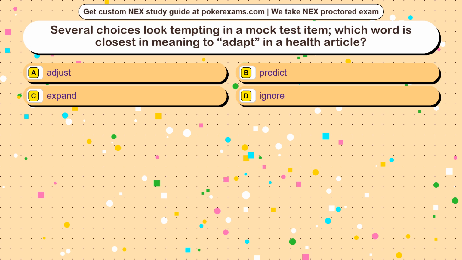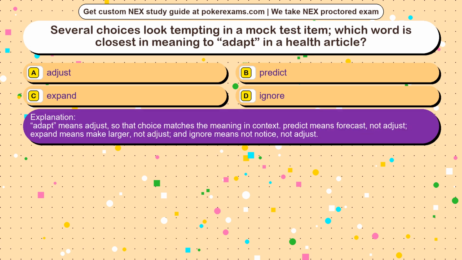The correct answer is option. Adapt means adjust, so that choice matches the meaning in context. Predict means forecast, not adjust. Expand means make larger, not adjust. And ignore means not notice, not adjust.